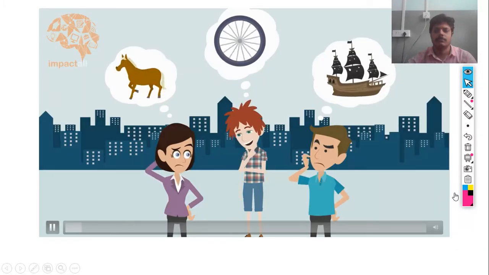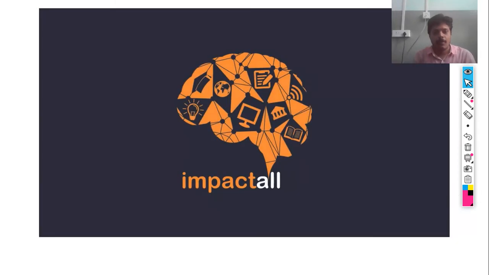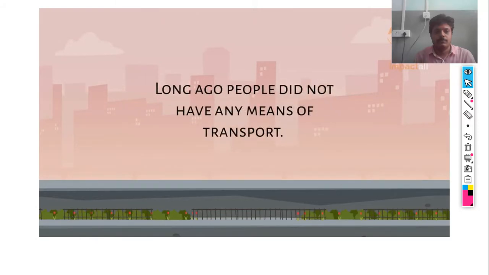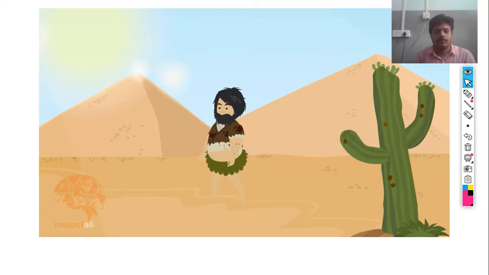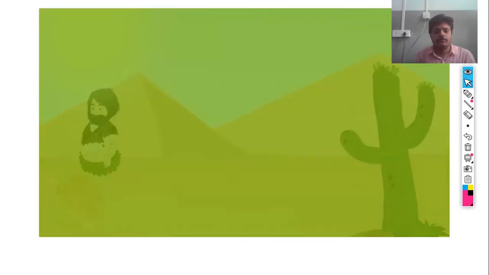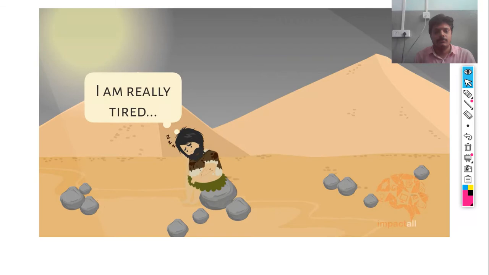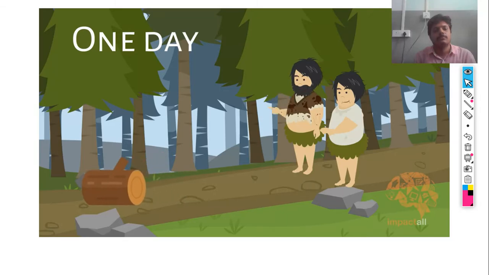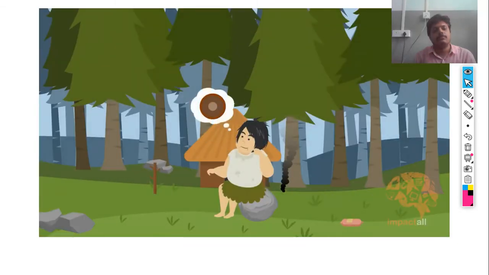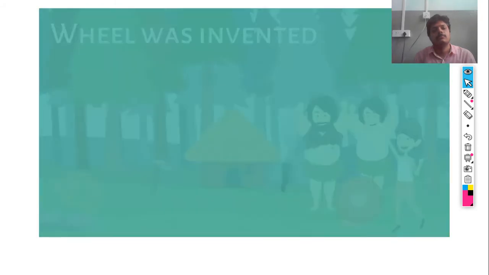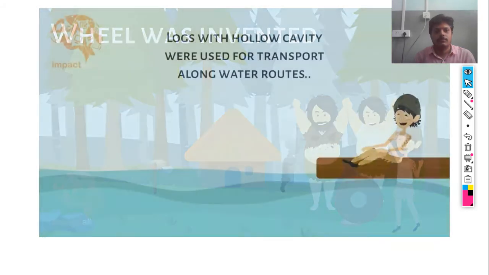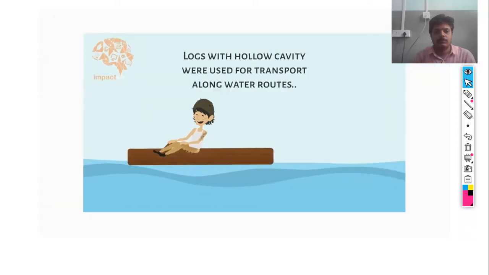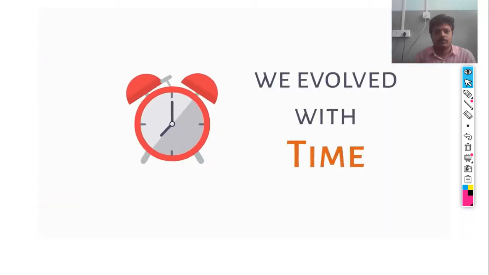Have you ever tried to know how people used to travel in the past? Long ago, people did not have any means of transport. They used to move only on foot and carry goods either on their back or using animals. Their journey was long and tiring. One day, they were surprised to see a circular piece of wood moving by itself. After several days of thinking and imagining, they invented the wheel. Logs with hollow cavity were used for transport along water routes. Eventually, we started inventing things that made our life easier.